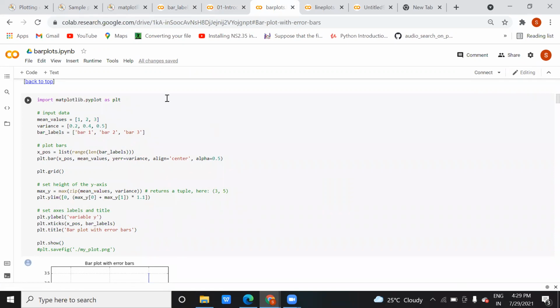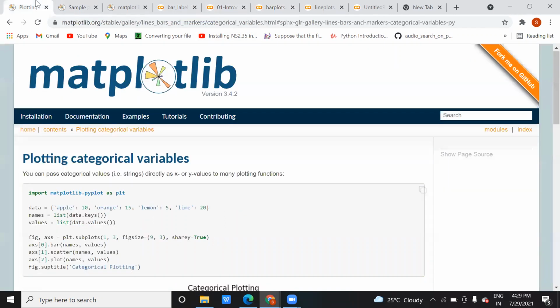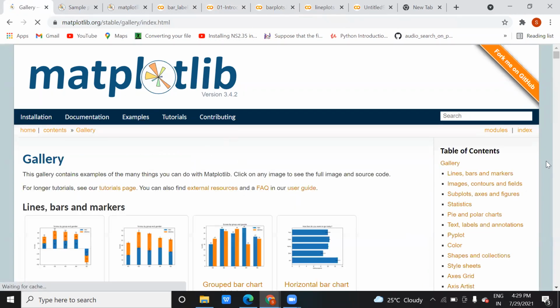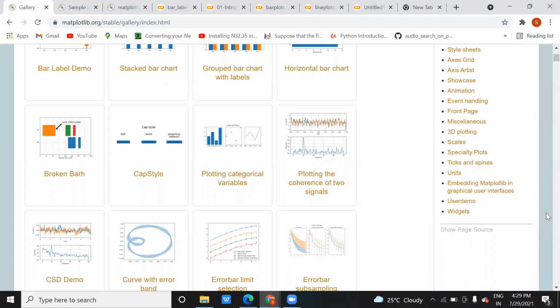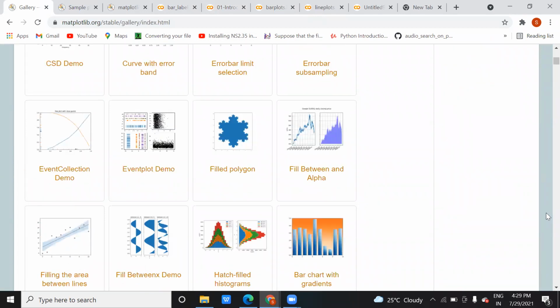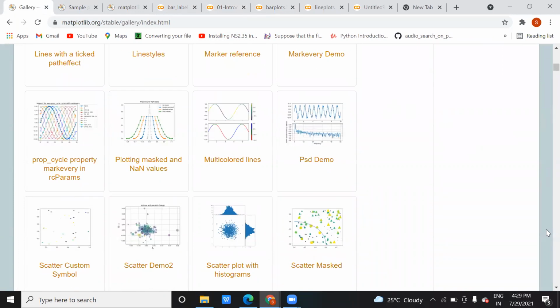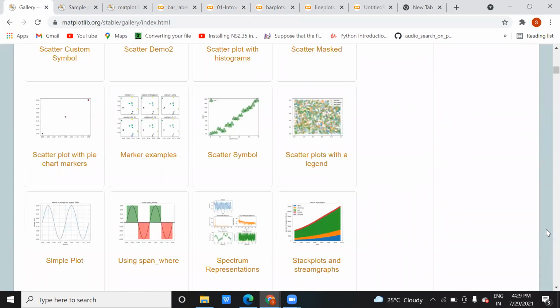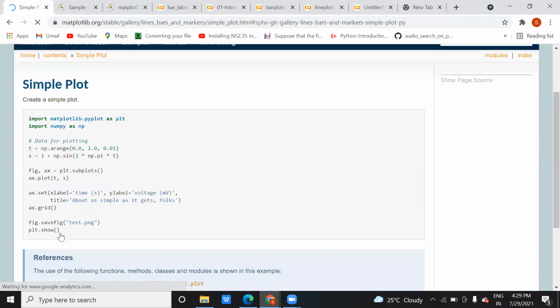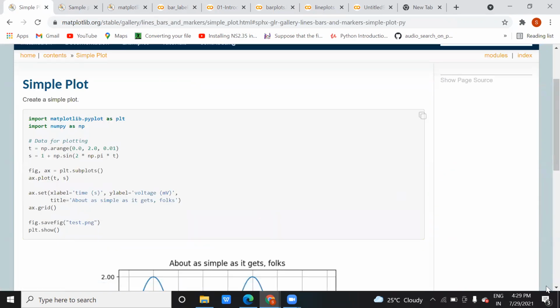So here I have created this code. This example I took, and it is exactly the same as what we did in matplotlib. Let me show you another example from here itself. Okay, this one, the simple plot.